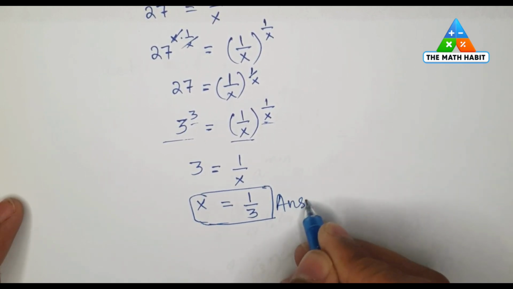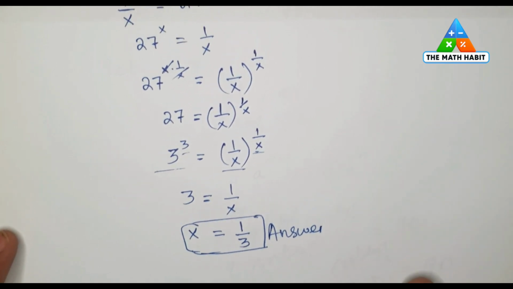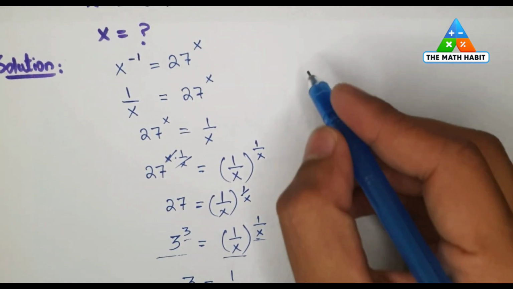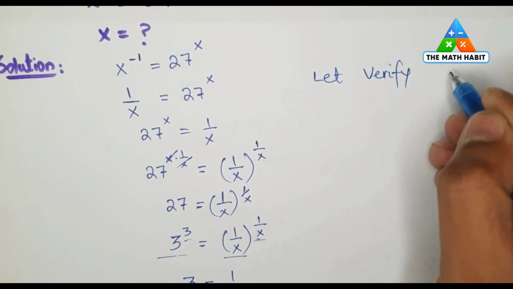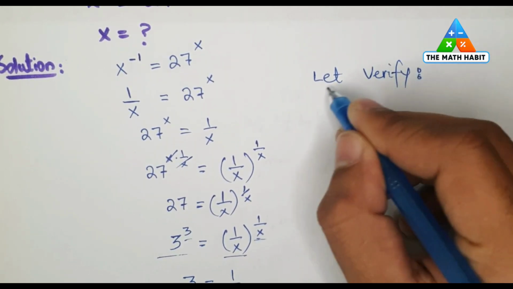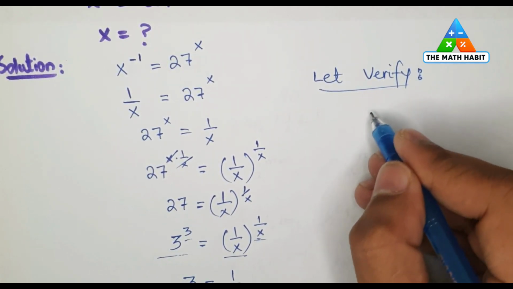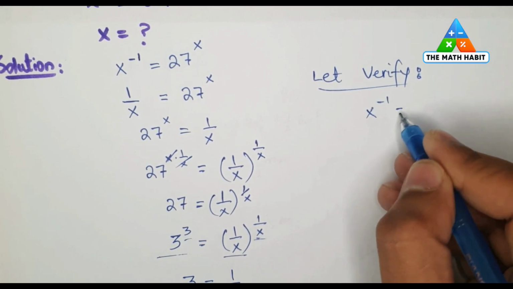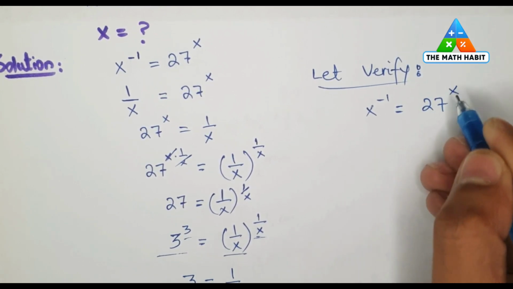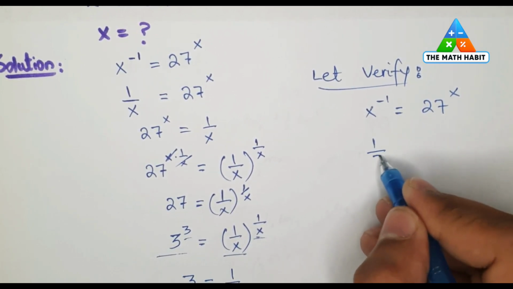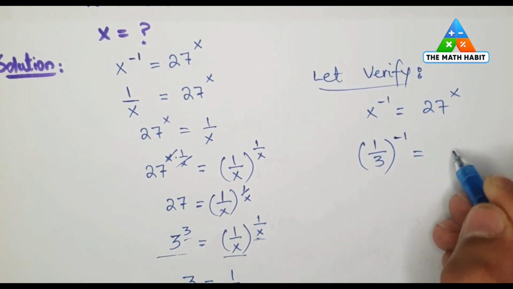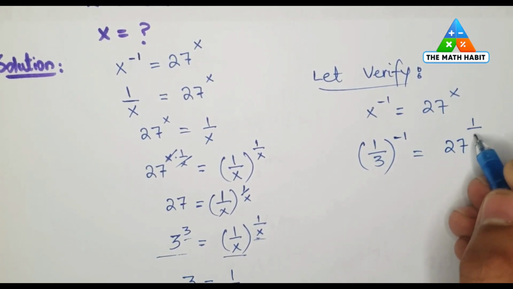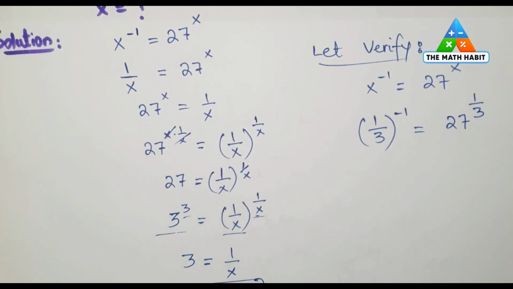But now it is time to verify the answer, whether it is satisfying our equation or not. As x power minus 1 is equal to 27 power x and x is equal to 1 by 3, so (1 by 3) power minus 1 is equal to 27 power 1 by 3.